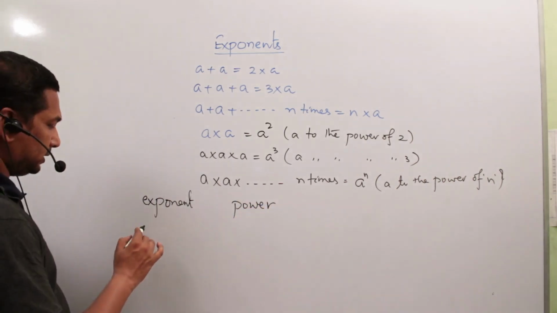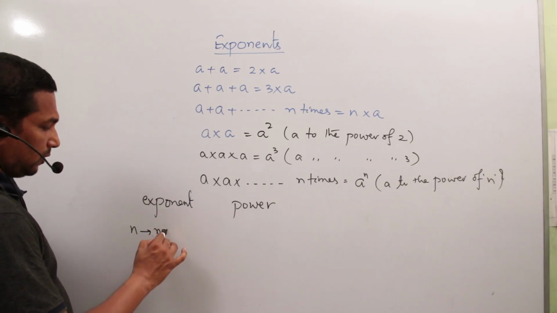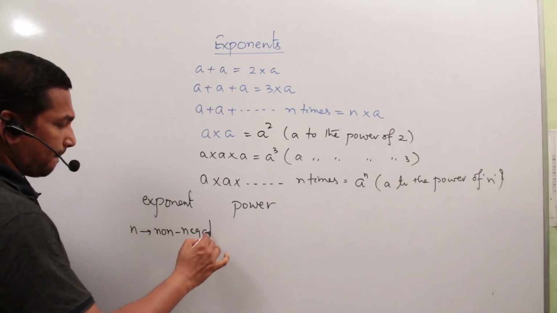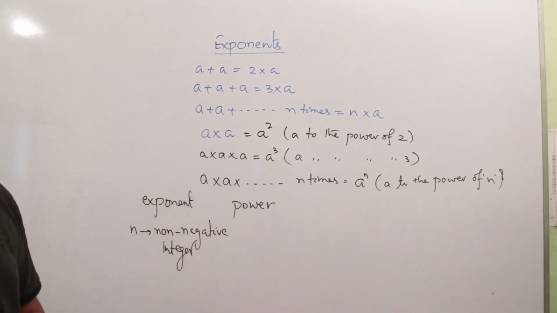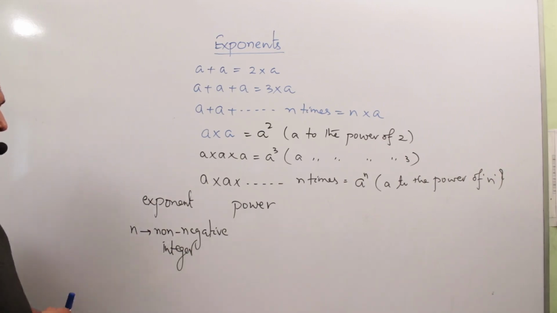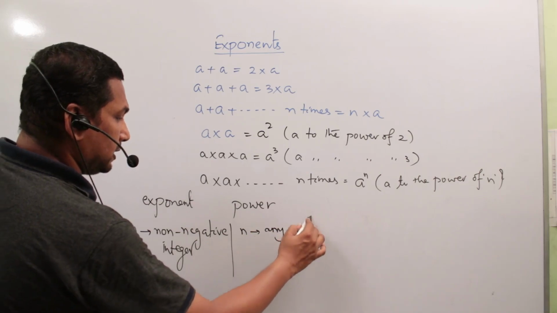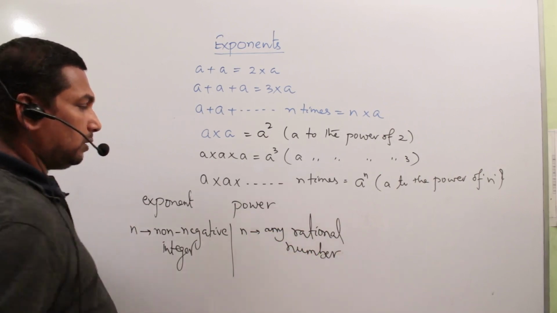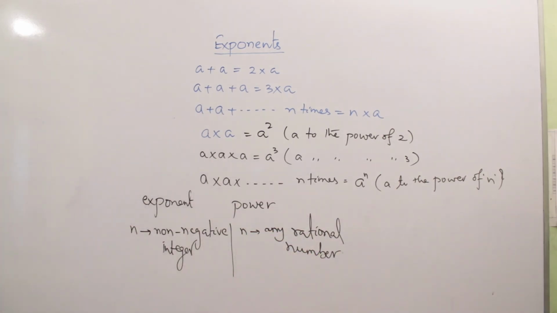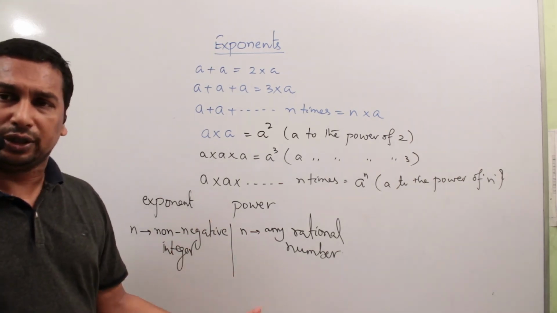Exponent means, suppose n is the exponent, n should be a non-negative integer. It may be 0 or 1, 2, 3 and so on. That is exponent. Power means any rational number. That means it may be positive or negative or 0, a negative fraction or a positive fraction or 0.